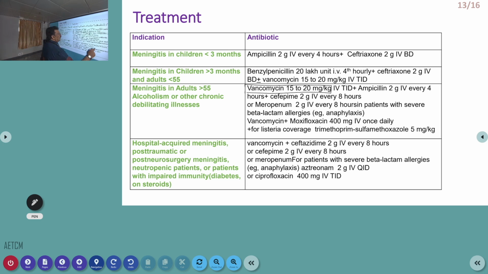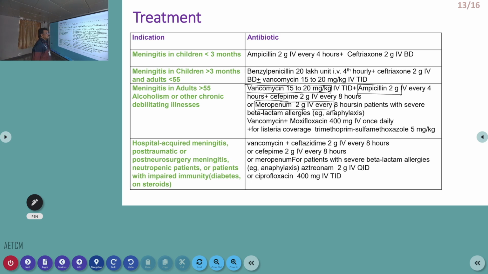Ampicillin should be added in the elderly or very young children because we are treating listeria with ampicillin here. Or we can straightaway go to meropenem. Meropenem dose is very high in meningitis, 2 gram IV, 8th hourly. That is the dose. Other drugs, we have to select depending on the clinical scenario.